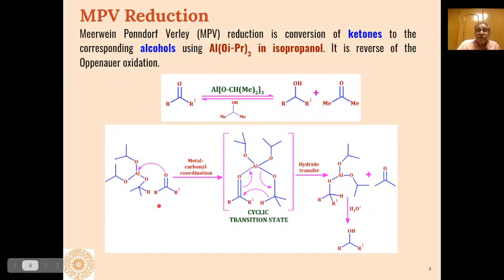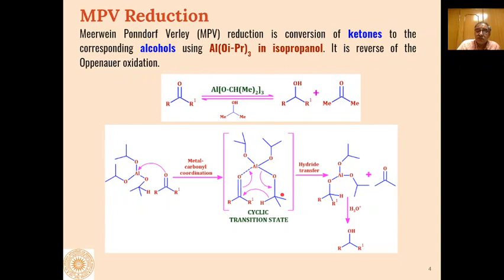Actually, the mechanism of the reaction is like this: the oxygen of the carbonyl group first coordinates with the metal, that is aluminium, to form a metal coordination complex with the substrate.